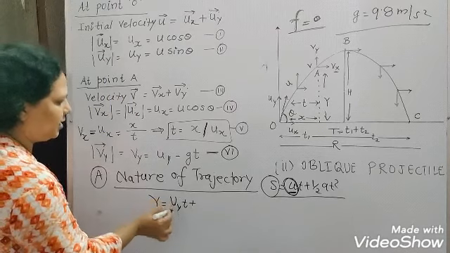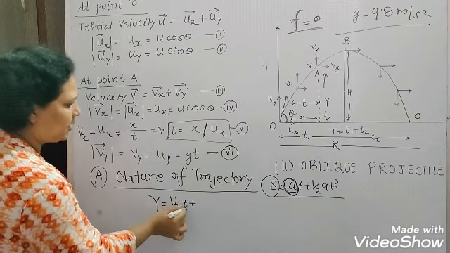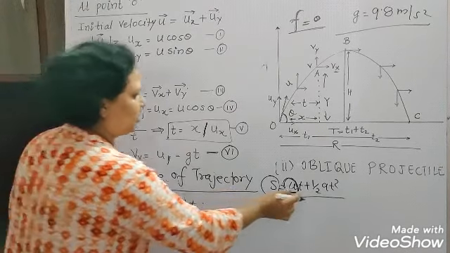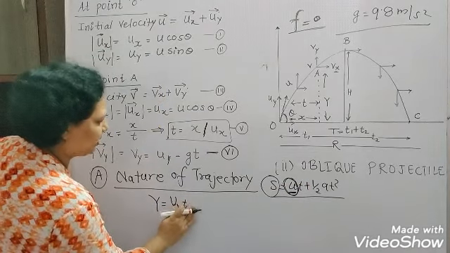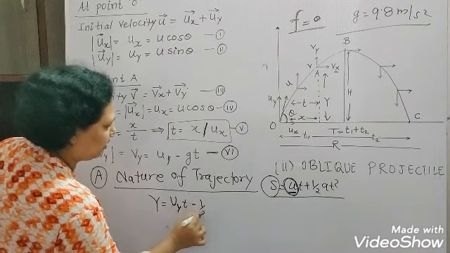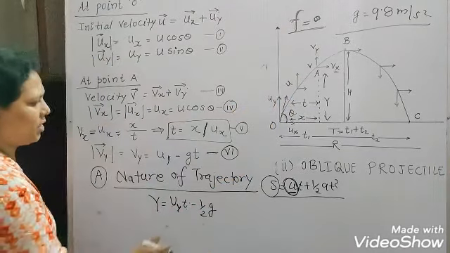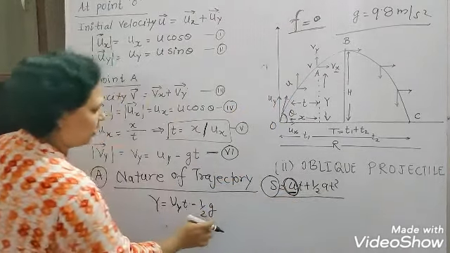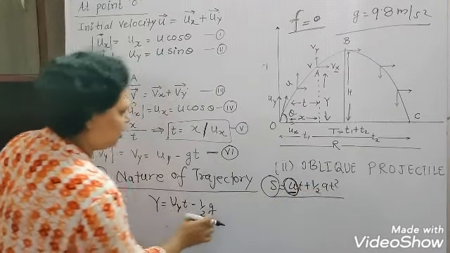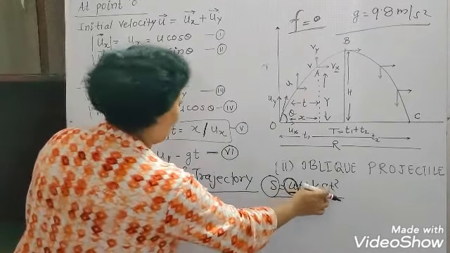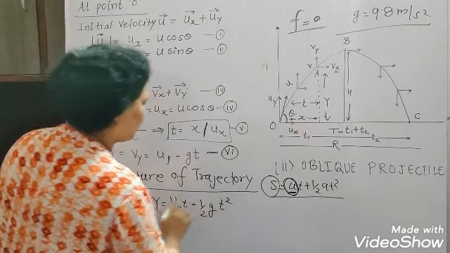So this is Uy t, and in place of plus I will write minus, because the acceleration due to gravity is minus here as it is going in the upward direction. So in place of A I have written minus G, and in place of t, t square.